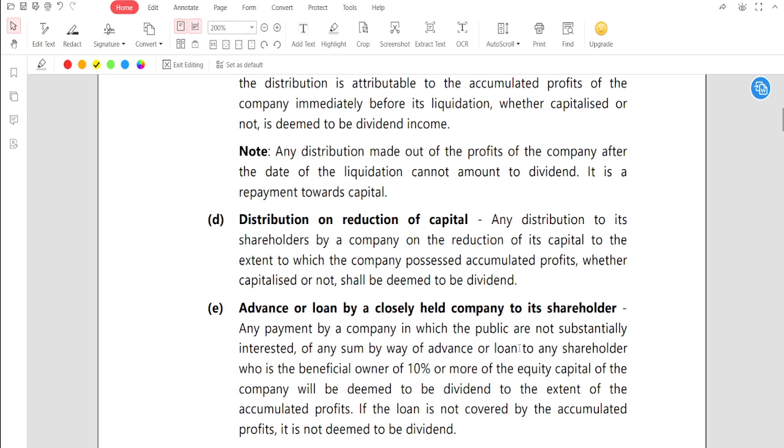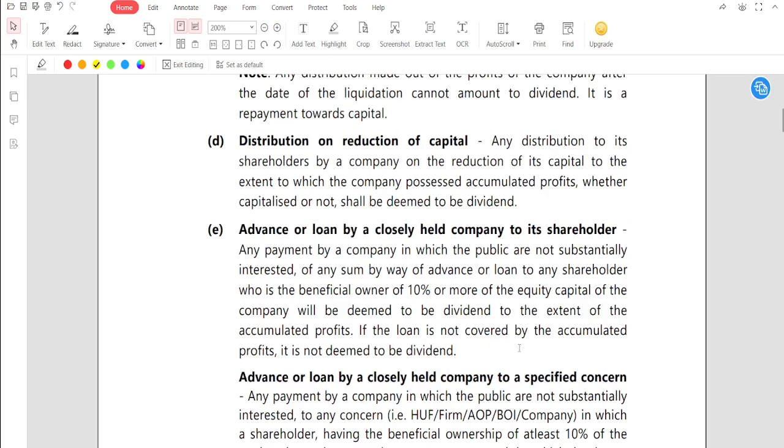Sir. Clear, absolutely. Next: advance or loan by a closely held company to its shareholder.